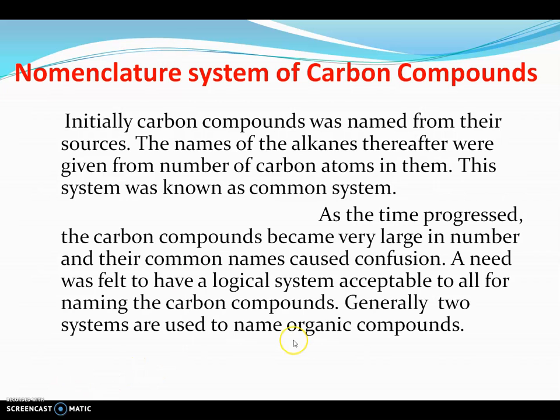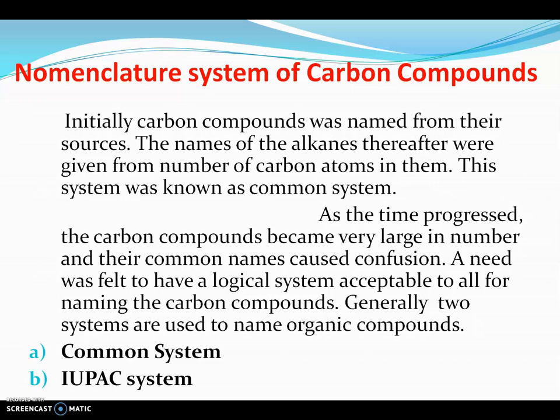But later, the number of carbon compounds became very large and their common names caused confusion. A need was felt to have a logical system acceptable to all for naming the carbon compounds. Generally, two systems are used to name organic compounds.